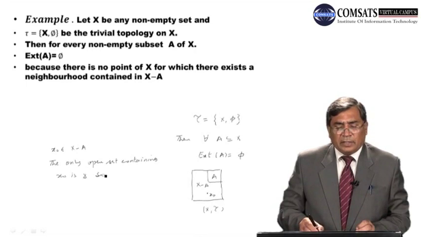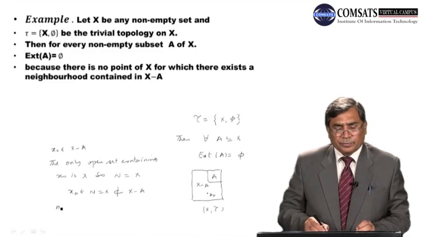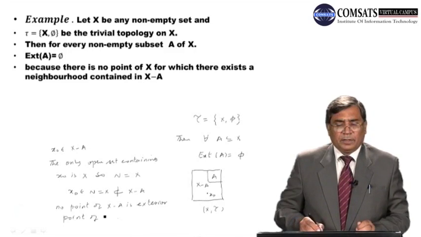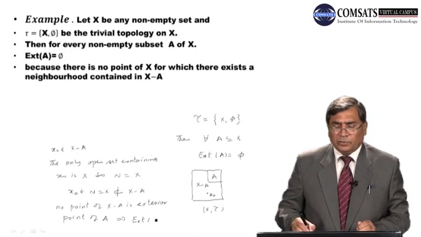So N will always be x. Hence x naught belongs to N, which in this case is x, and this is never contained in x minus A. It means no point of x minus A is an exterior point of A. So this implies the exterior of A is equal to phi.